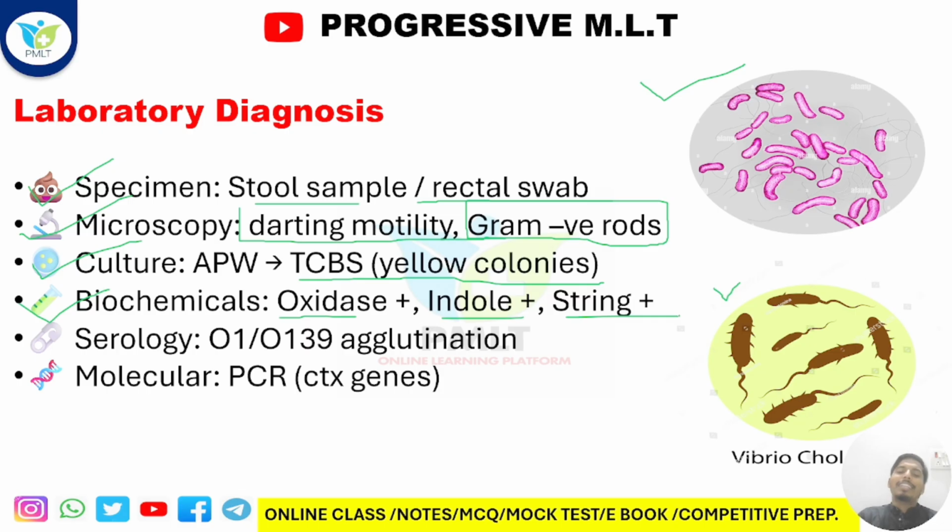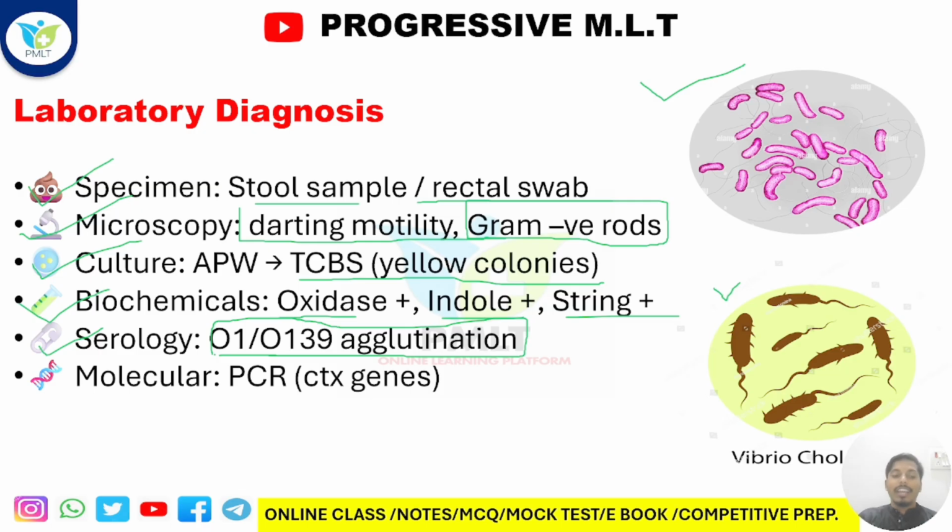Got it? After that, whenever you are doing the serological test, you need to take the antigen at first, because without the antigen, serology might not occur. So the antigen and antibody reaction basically causes the agglutination. Got it? So you see here, that is O1 and O139. These two antigens are the epidemic antigens. You will find lots of questions from here.